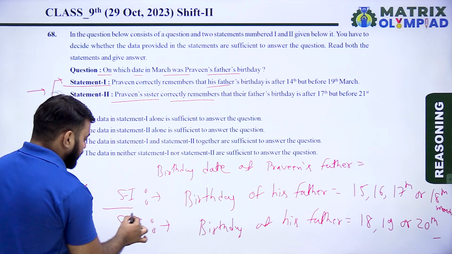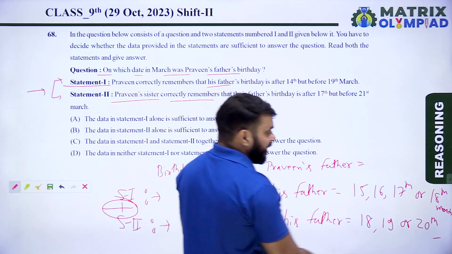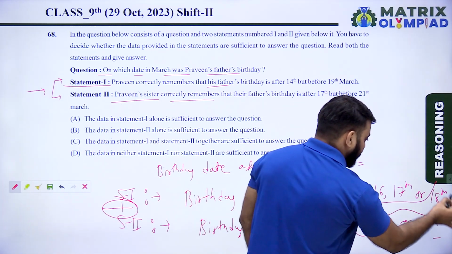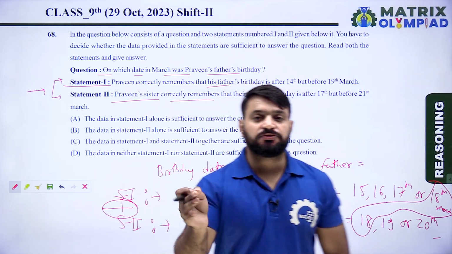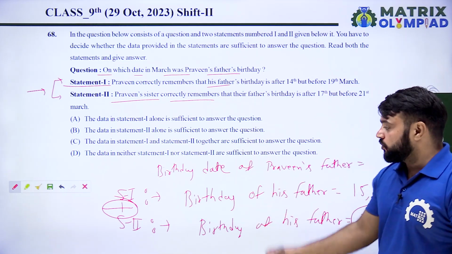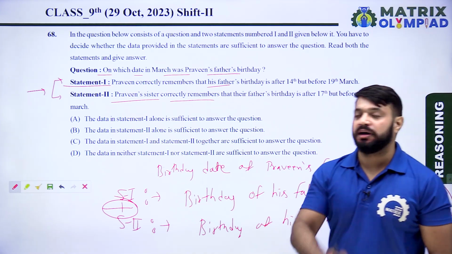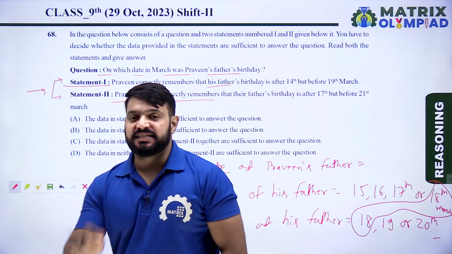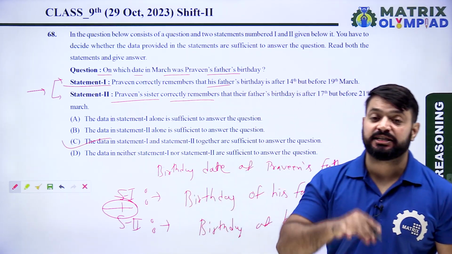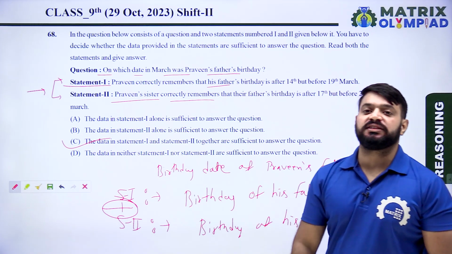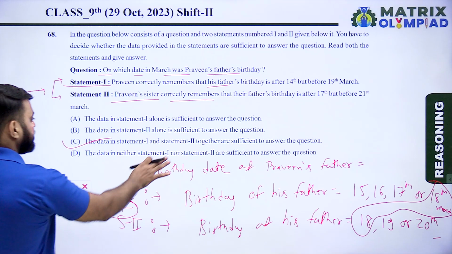अब दोनों ही स्टेटमेंट को अपन कंबाइन करते हैं। दोनों के स्टेटमेंट में 18 मार्च ऐसी डेट है जो कॉमन है. सो बर्थडे ऑफ हिज फादर ऑन 18 मार्च, दोनों स्टेटमेंट को कंबाइन करने पर इस क्वेश्चन का आंसर पॉसिबल है. सो इट मींस option C is the correct answer of this question because the data in statement first and statement second together are sufficient to answer the question. So here option C is the correct answer of this question.